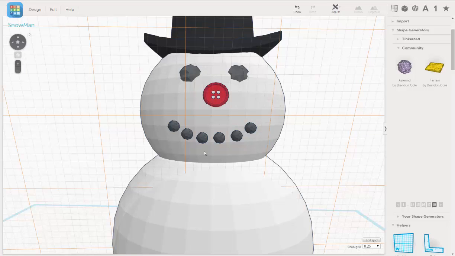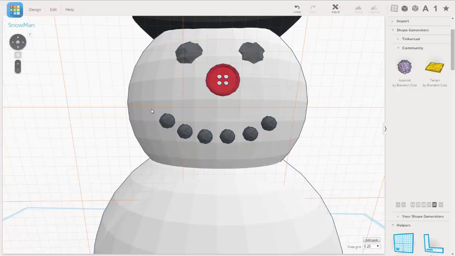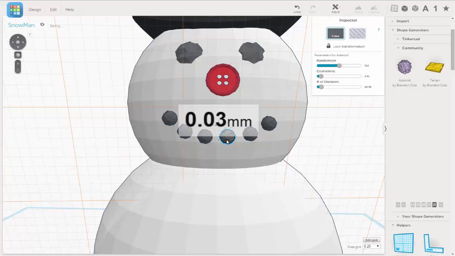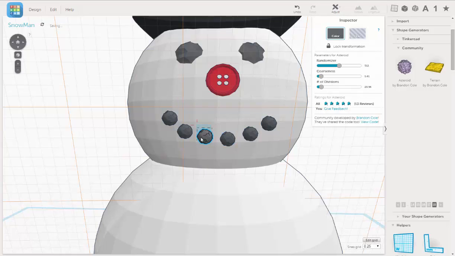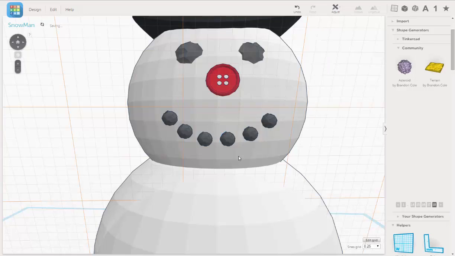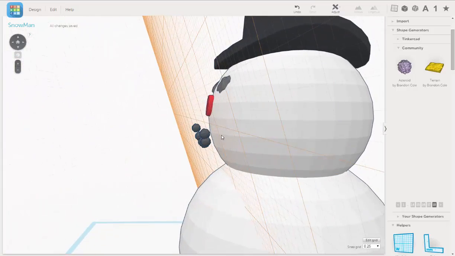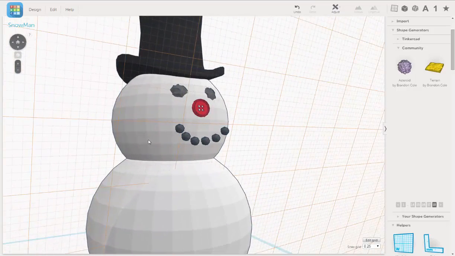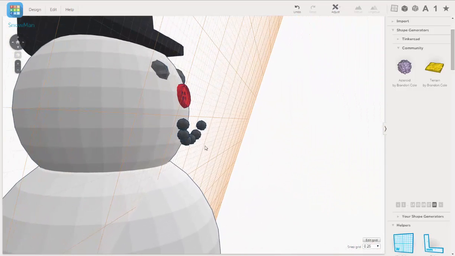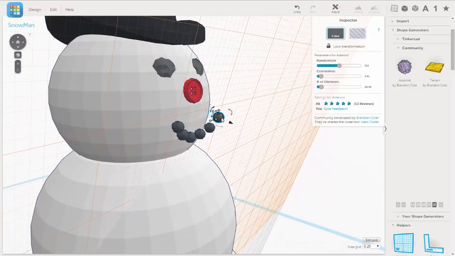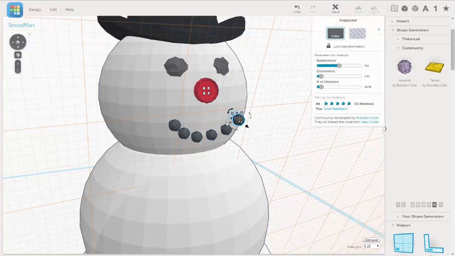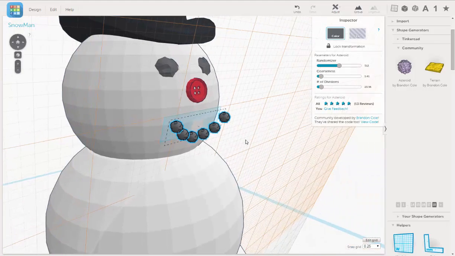Looks pretty good. Let's move in closer and make the smile a little nicer. All right, so as you notice, it's not in his mouth, I mean on the snow head. So now we'll just have to select them, and then we'll push them back.